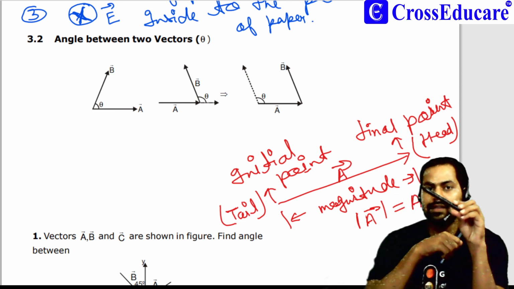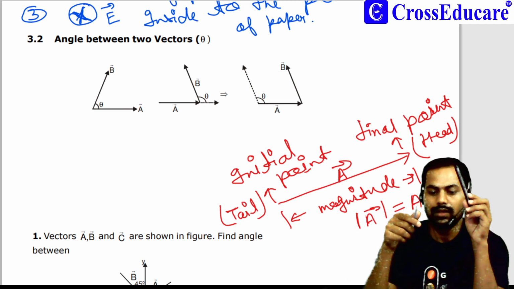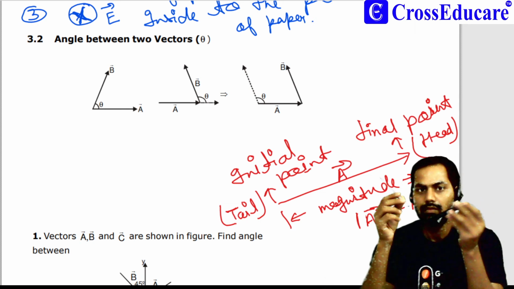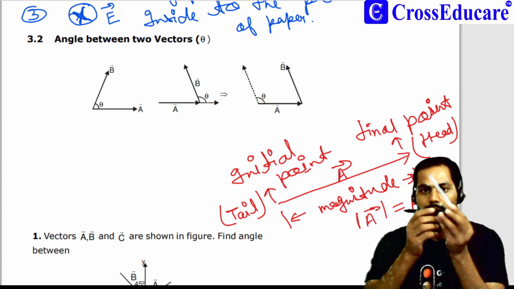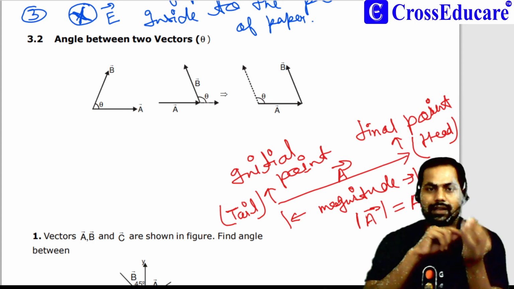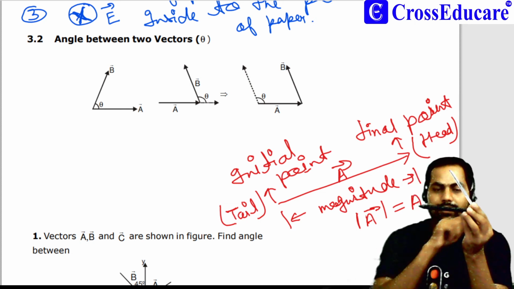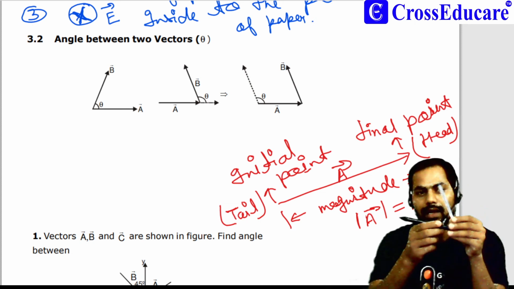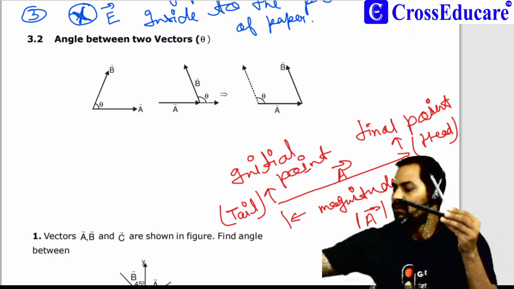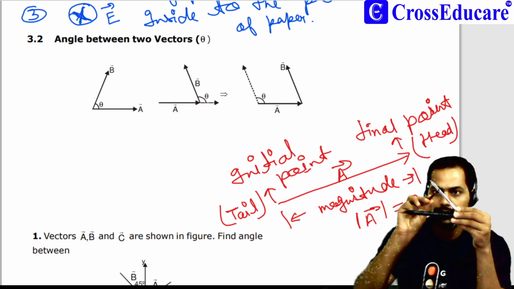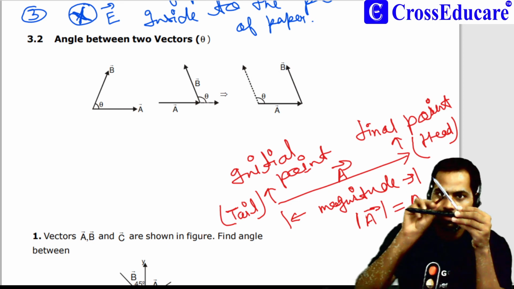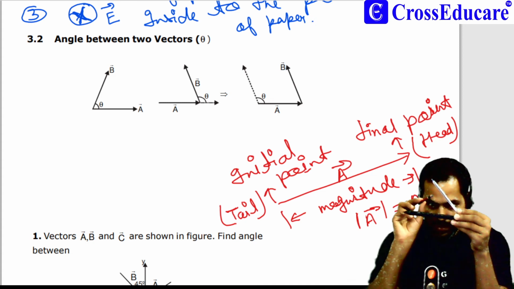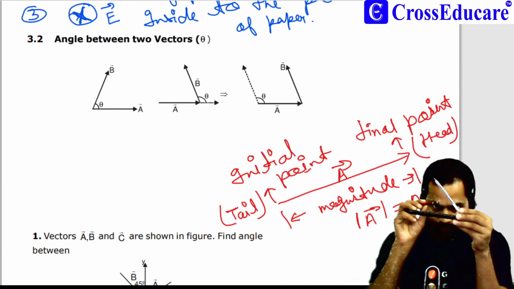One is A vector, and another is B vector. If both vectors have the same initial point, then the angle between A vector and B vector will be just like this, and we will always calculate the angle between two vectors anti-clockwise.